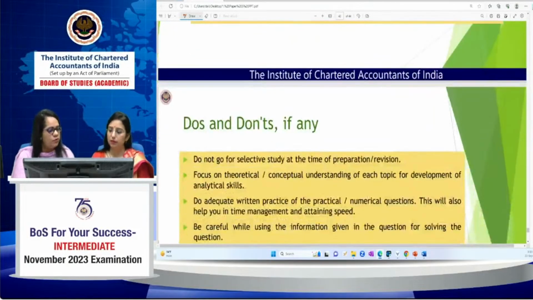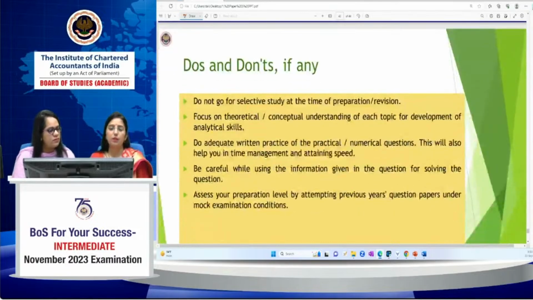Do's and don'ts. Some students always ask, ma'am, can we skip this topic? Look, first of all, all topics are very much necessary. You have to go through all of them because you don't know. Sometimes you feel, I don't like this topic, I can skip it. But if a very easy question comes from it, you could have attempted it.